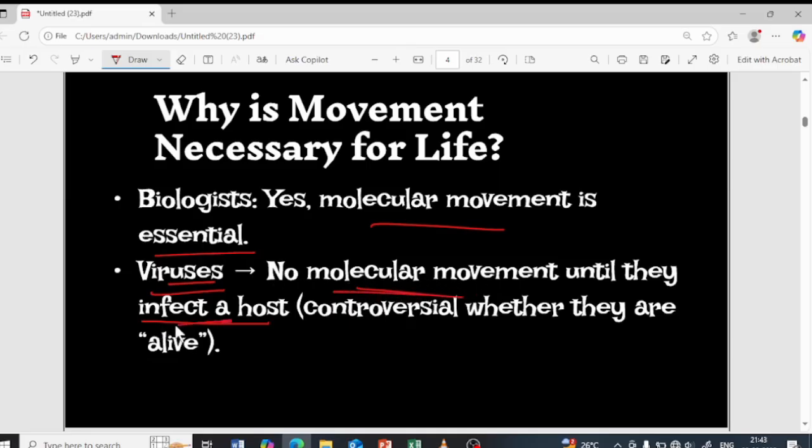But as soon as they enter the host, they show movements and they replicate. So viruses are a different thing. It is still controversial whether they are alive or not, because outside the host body it is not alive, but as soon as they enter the host body, they are alive.